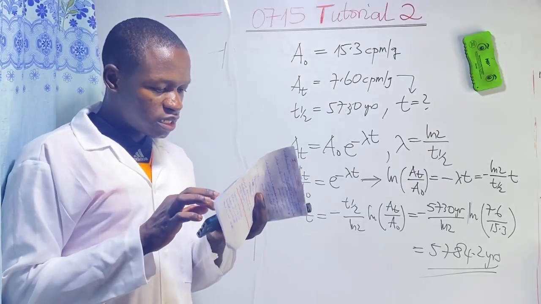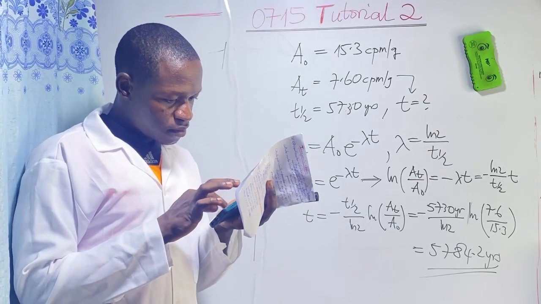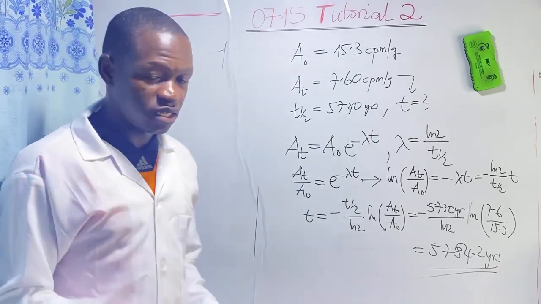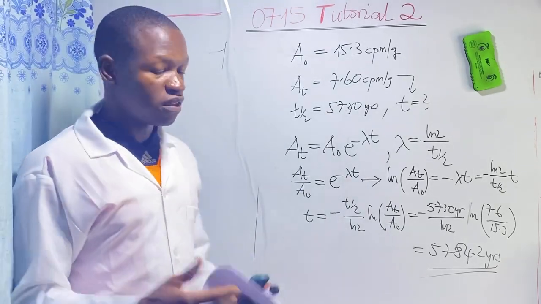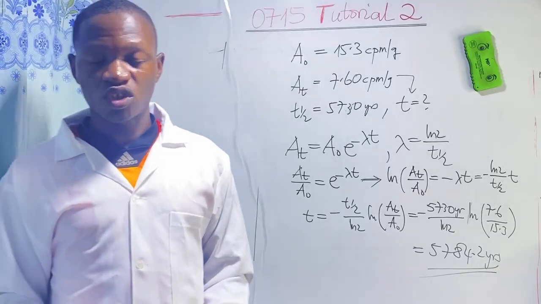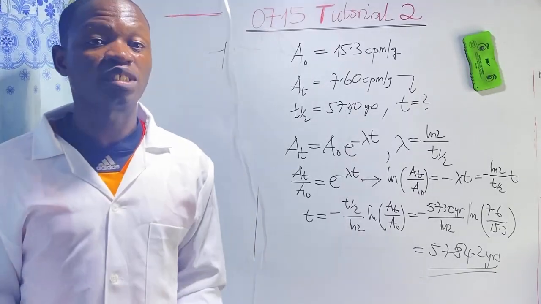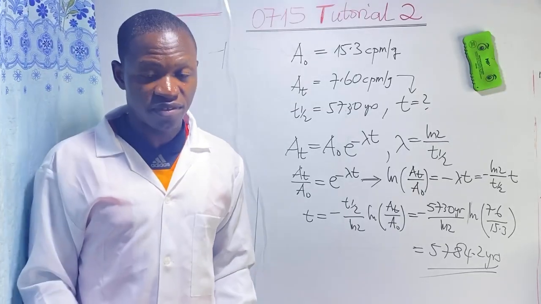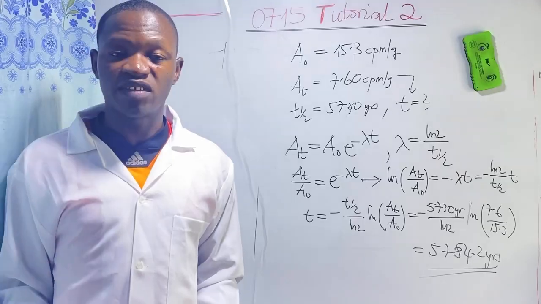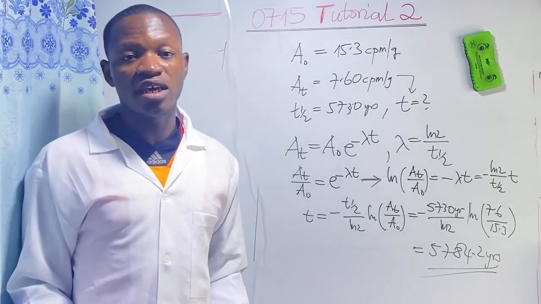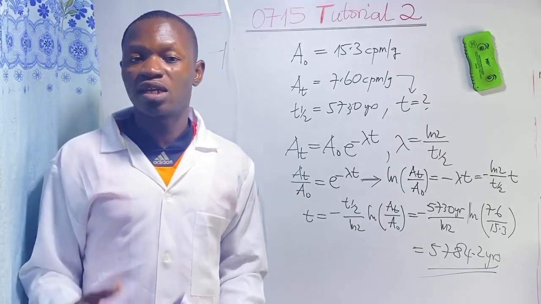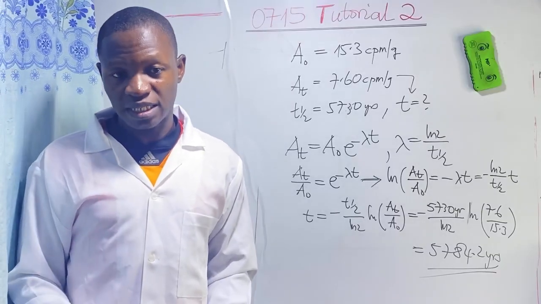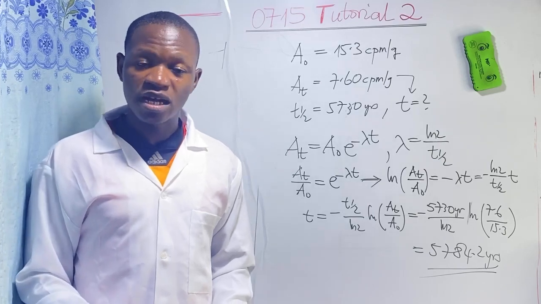Next question. Give two dangers of radioactivity. First, exposure to radiation can cause skin burns. Secondly, prolonged exposure can cause immediate death. If you prolong exposure to radioactivity, you can have immediate death. Again, exposure to radioactivity can cause cancer, for example cancer of the cardiovascular system or the circulatory system, and so on.